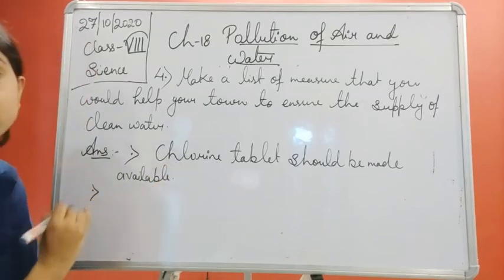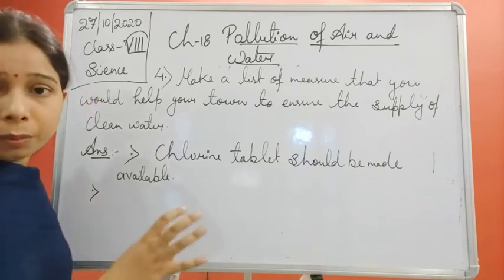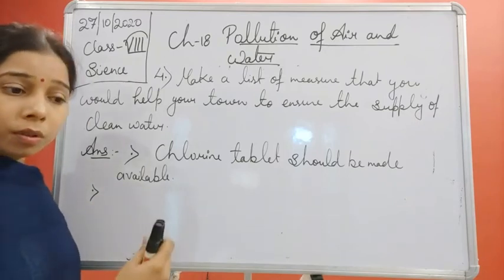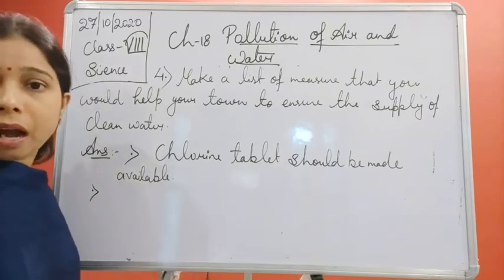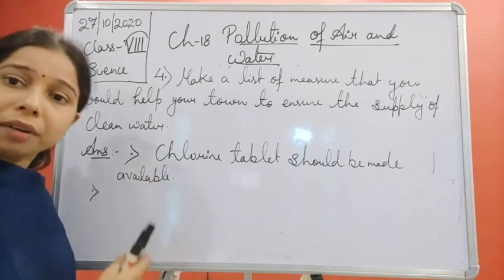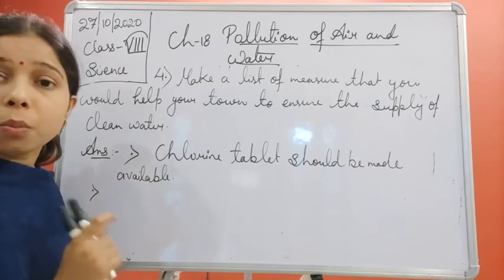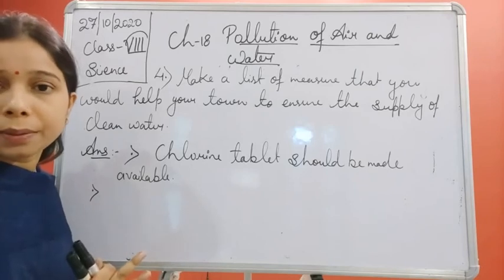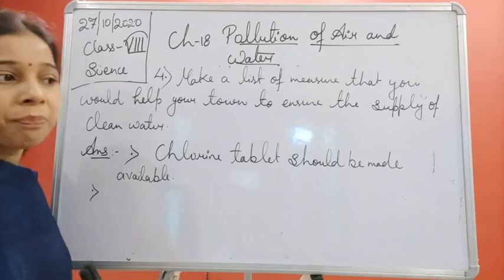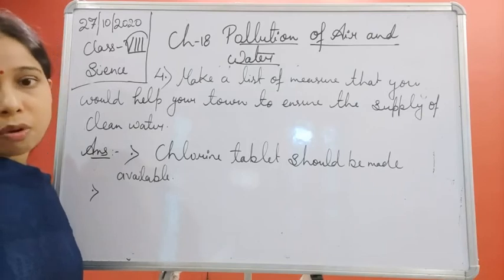The second point, students, that we can write is the proper cleaning of the tank from time to time. Now you see, when the water is purified for public distribution, it already gets purified by different processes. Even then, when the water comes to the head storage tank and again reaches the different houses through pipes, it may contain sand, and sometimes microorganisms also.